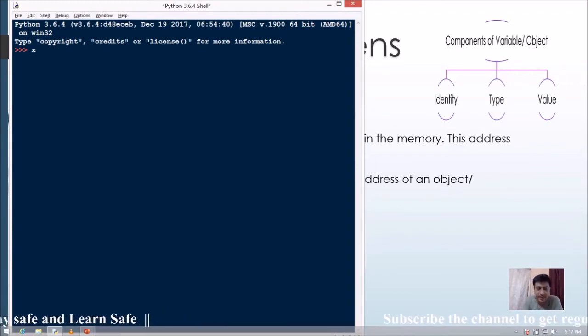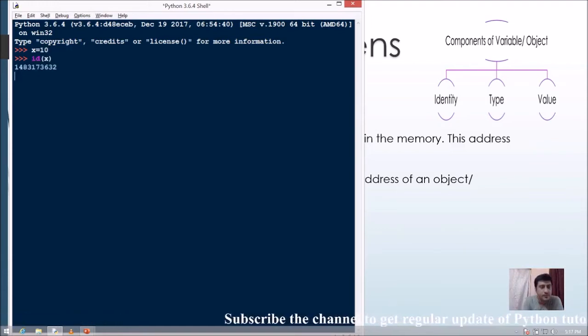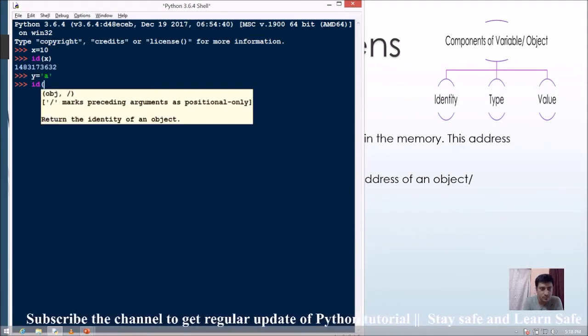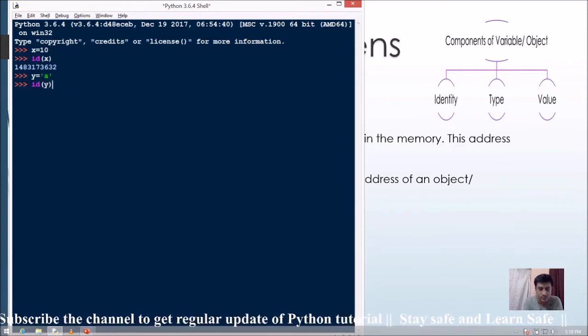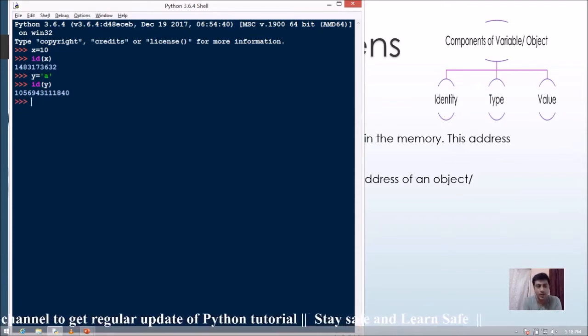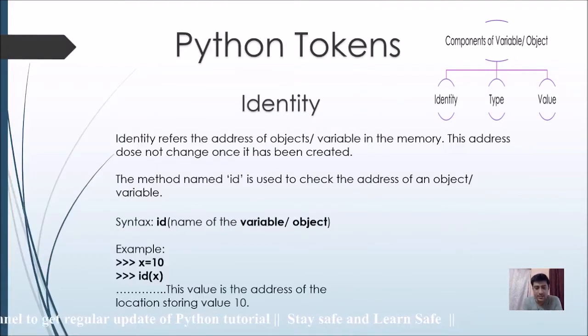So we can go through just one example. Say x, and x is holding the value 10. Now we know 10 is an integer value. Yes, this is the memory address location for the variable x or the object x. Same as that, you can declare one more variable. This is another memory address, location address for the object y. So this is the concept of identity of a variable.